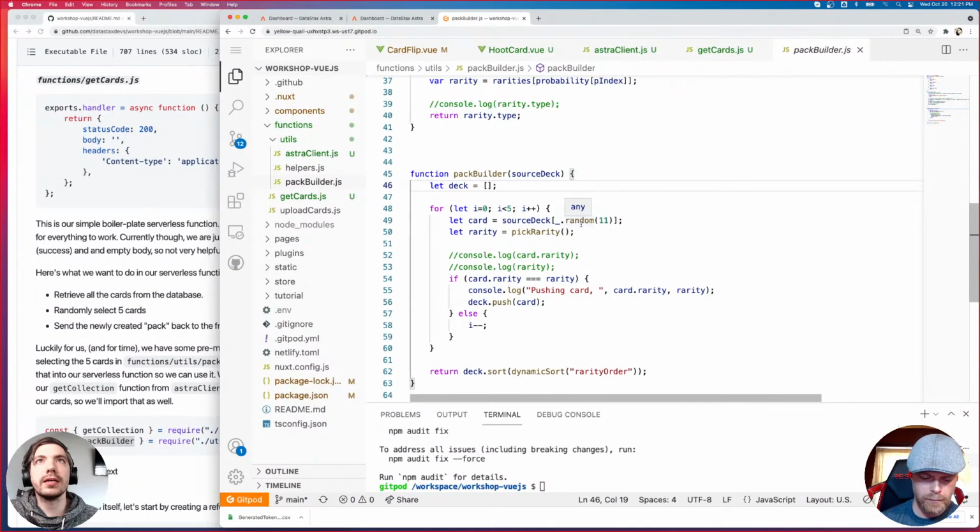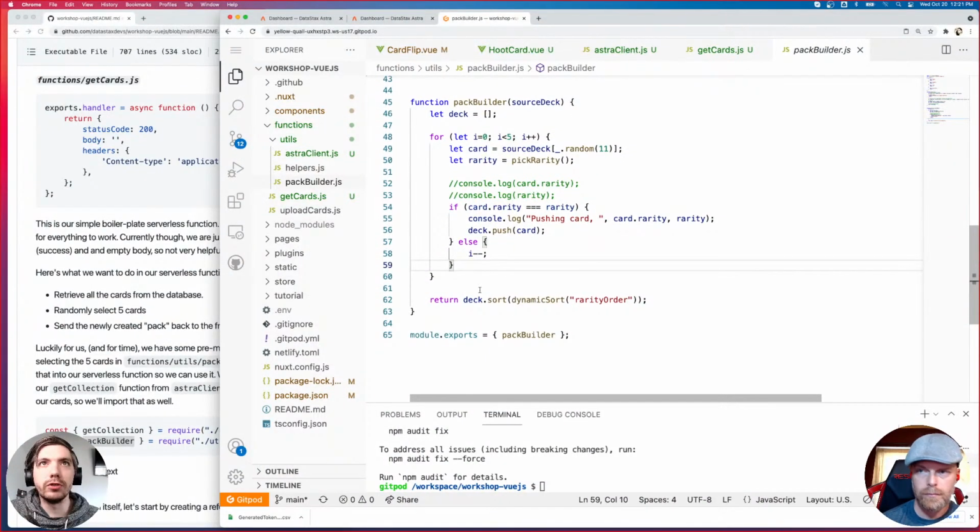It's going to randomly select a card from our deck. It's going to select a rarity based on the probability of that rarity. And then it's going to check if the card that it's selected is the same as the rarity that it's selected. And if so, it's going to push that card to our deck and then return this deck.